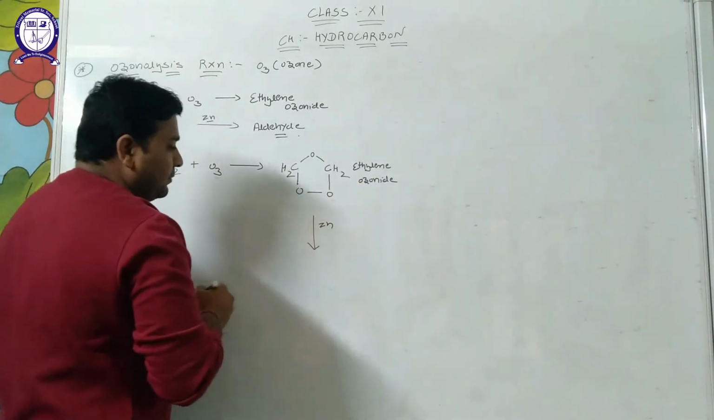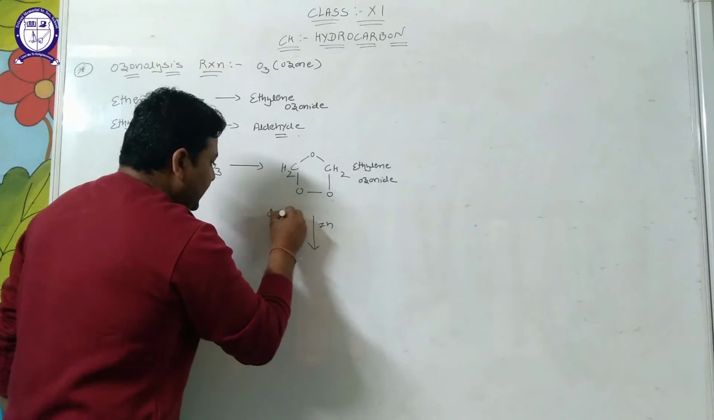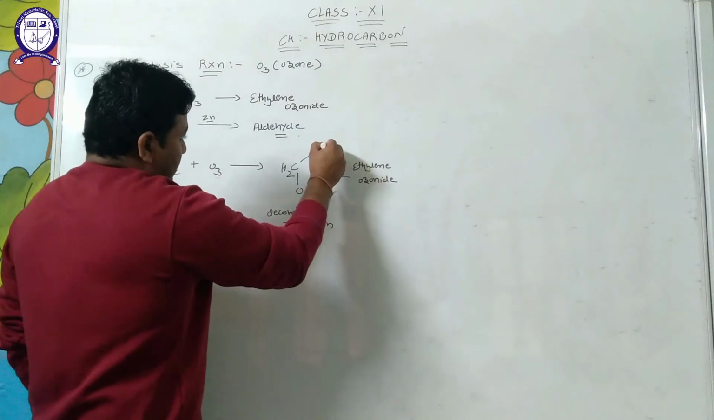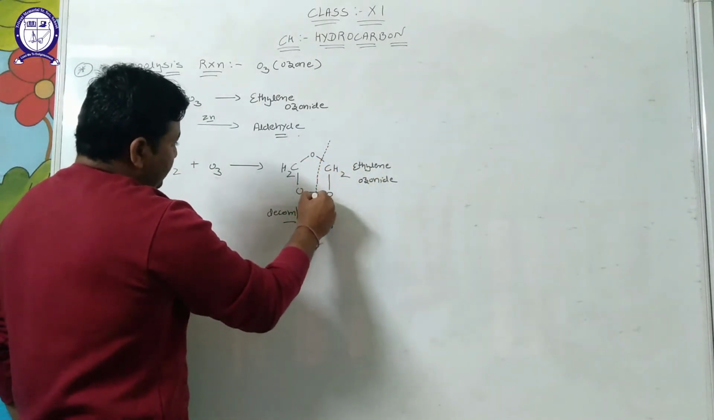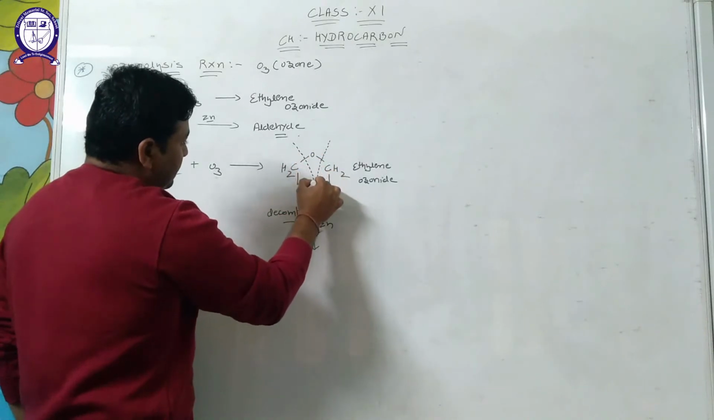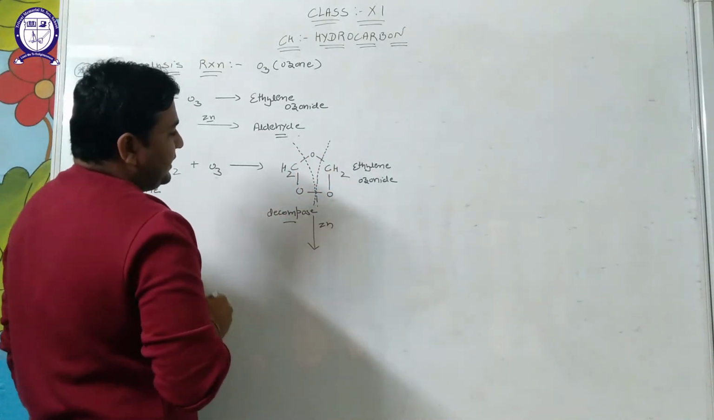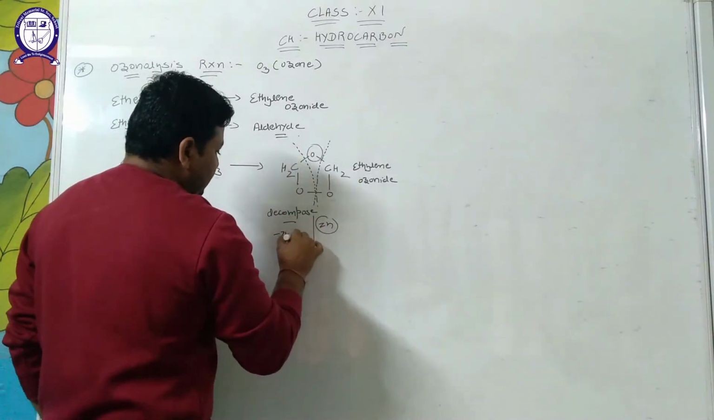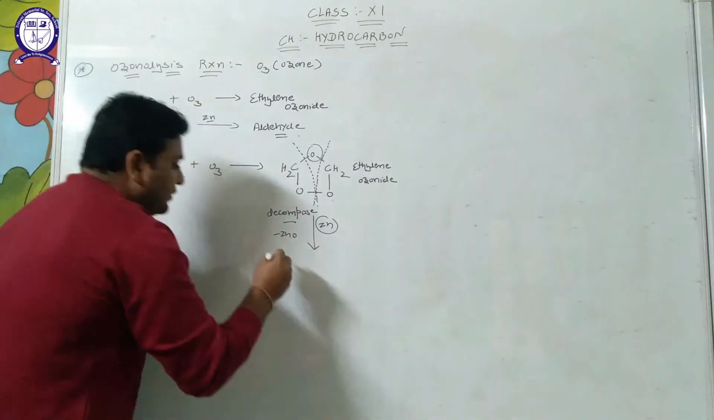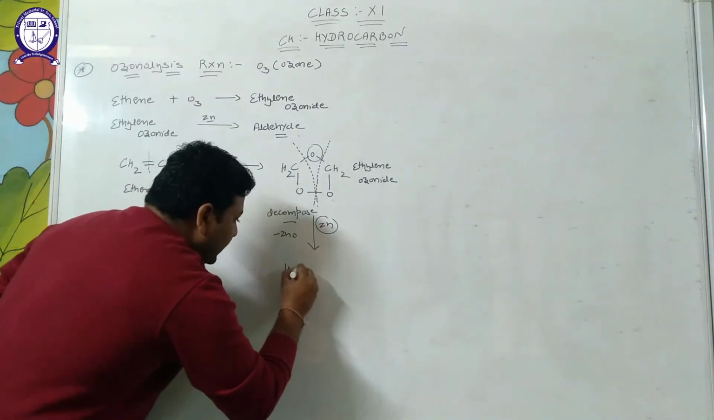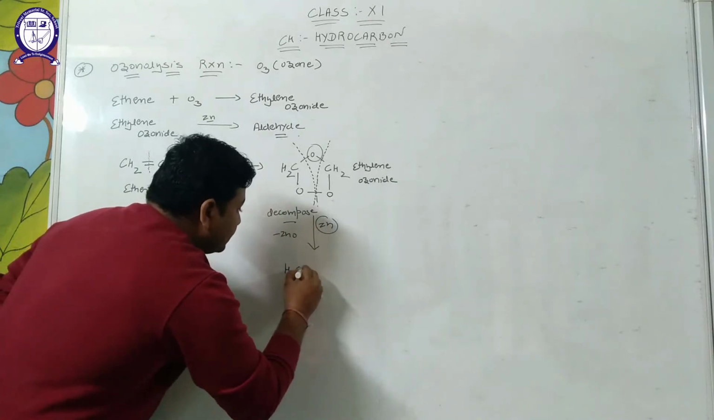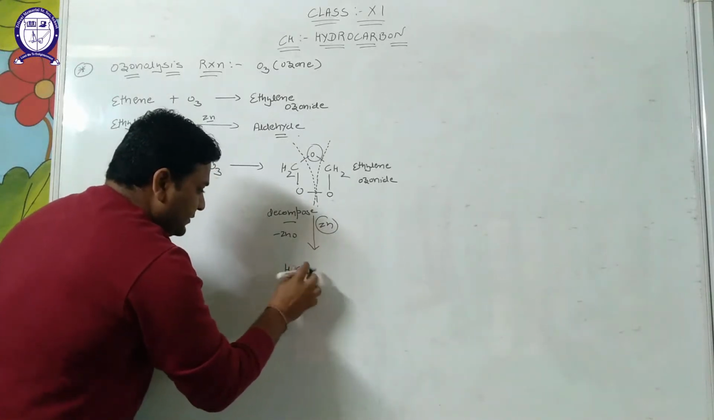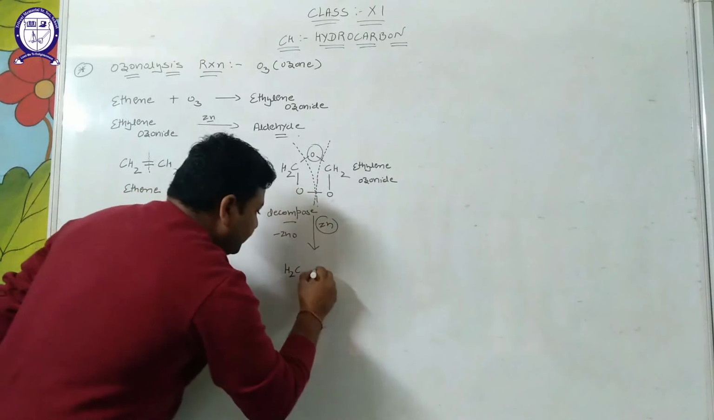When ethylene ozonide decomposes in presence of zinc, clean cleavage takes place from here and from here. Zinc combines with this oxygen and releases ZnO, and it gives the formation of H2C, half bond, oxygen half bond free radical. This half and this half make a double bond. Similarly here, plus